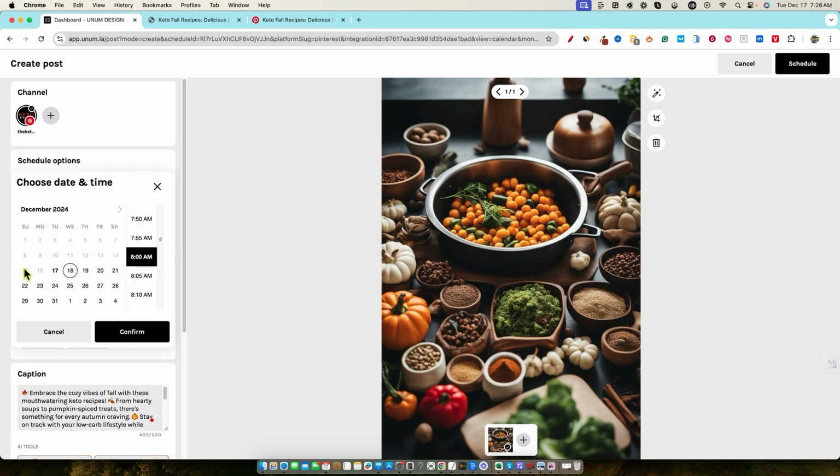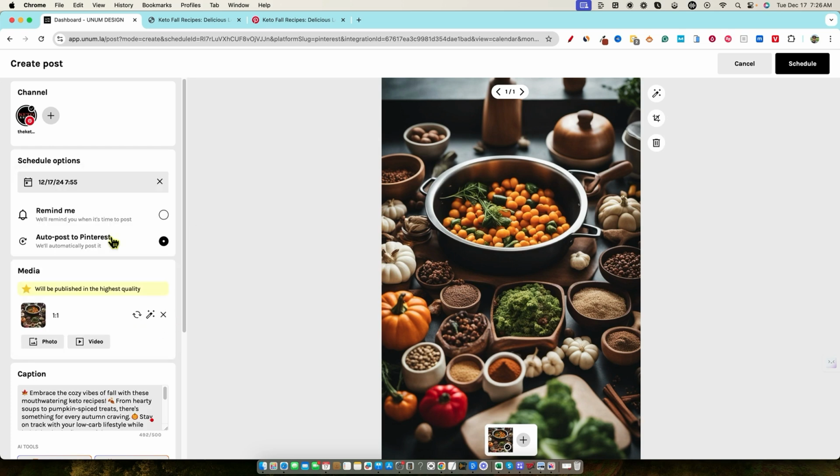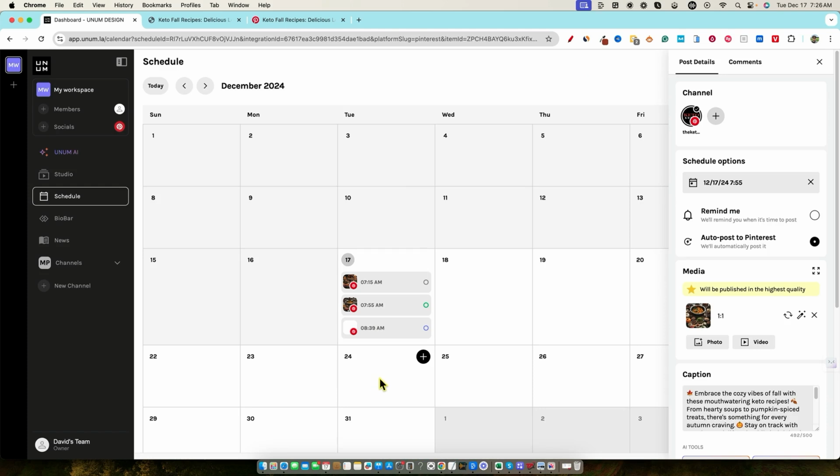So you would have to come in here and start going, for like, let's say 8 a.m. right here. Let's just go with 7:55 a.m. for today and then confirm, right? And then we'll push the schedule button. And now that one's scheduled at 7:55. But you have a nice map right here, but we don't have a schedule map with the exact times, the exact amount of posts per day. And that would be next level. And that's what I like about some of the other tools that I'm using.